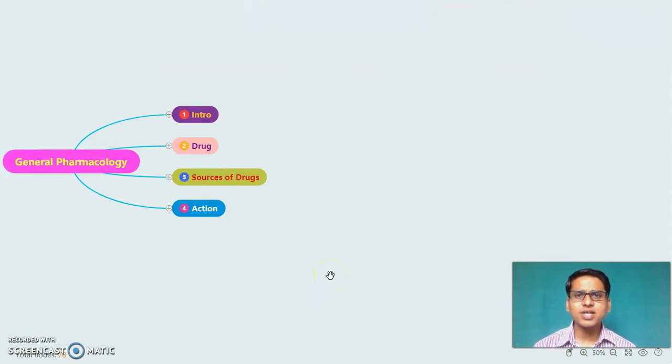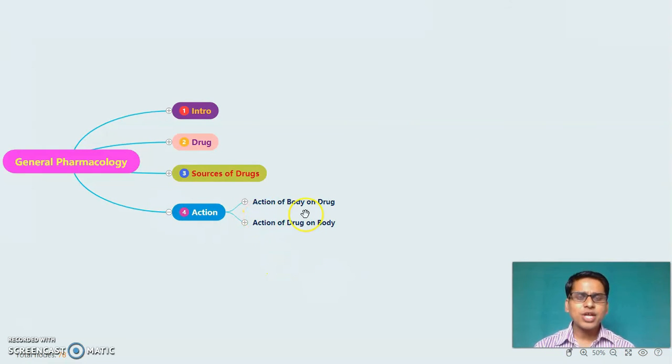After the source of drug, let's understand the action. Whenever a patient or an individual consumes a drug, there is an action between two things, that is, action between drug and the body. Depending on these two terms, there are two terminologies. Let's understand. Action of body on the drug is called pharmacokinetic, and action of drug on the body is called pharmacodynamic.